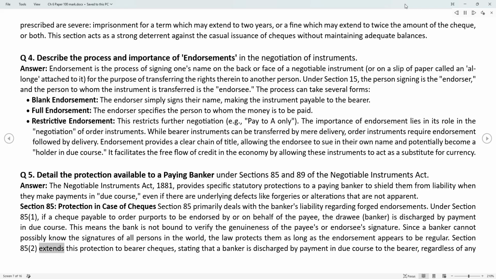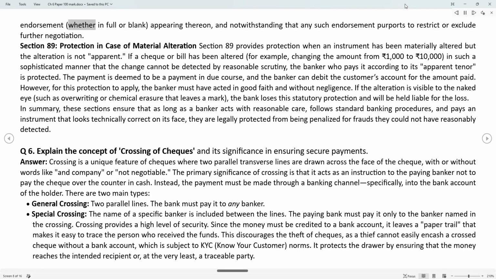Section 85(2) extends this protection to bearer checks, stating that a banker is discharged by payment in due course to the bearer, regardless of any endorsement, whether in full or blank, appearing thereon, and notwithstanding that any such endorsement purports to restrict or exclude further negotiation.